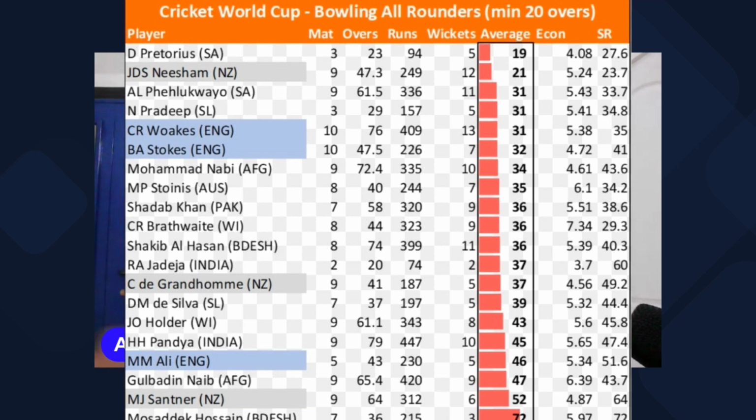Now, if you look at this list from the 2019 World Cup, once again, Dwayne Pretorius, Jimmy Neesham, Felukwayo, Nuwan Pradeep, or Chris Brooks, these lads have a bowling average where they've conceded 19 to 30 runs to pick up a wicket, and at the same time they pick up a wicket every 5 overs. Most of these bowlers bowl predominantly 7 to 8 overs. They can give you a wicket or two in their bowling quota, which is good enough if you're an all-rounder as such. And that is where strike rate and bowling average becomes even more prominent.